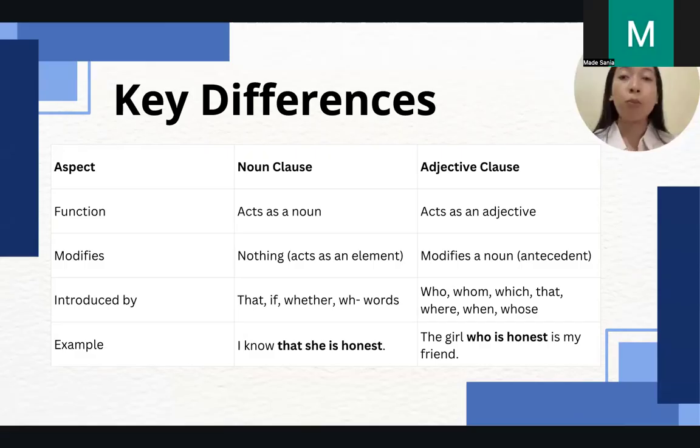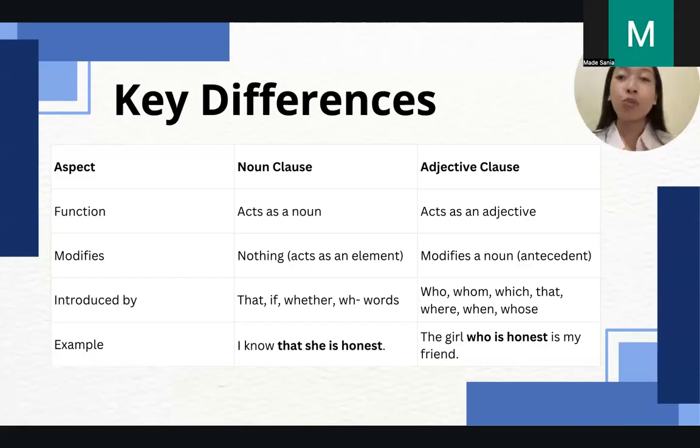But the more explanation to make this easier to compare is that an adjective clause usually describes more about the noun itself. And then talking about what it modifies, a noun clause modifies nothing. It acts as an element. And an adjective clause, as I said before, modifies a noun.